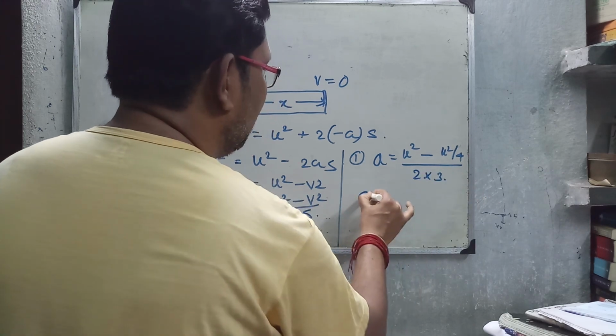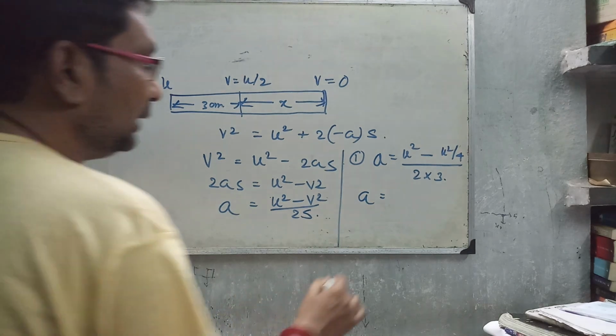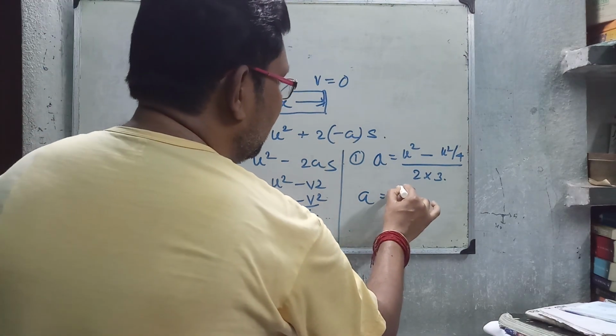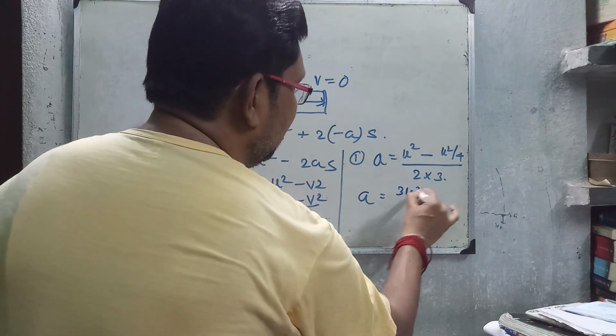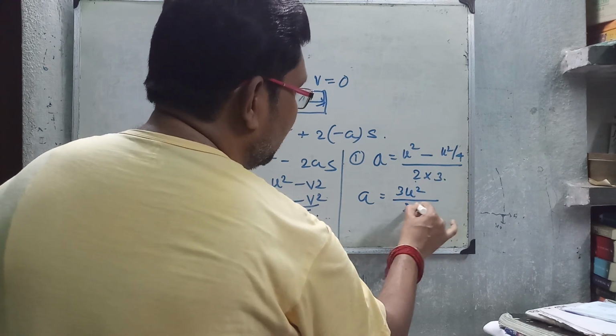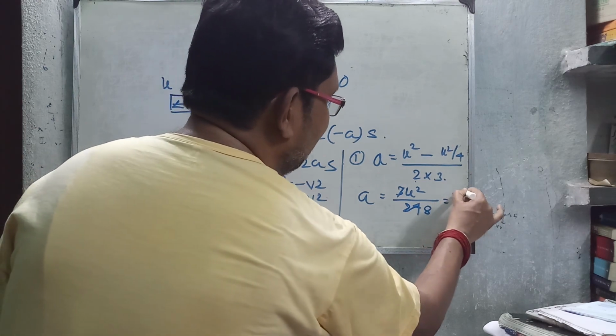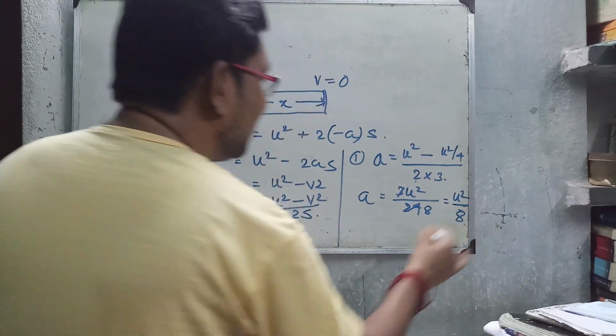So a equal to u square minus u square by 4, that is 3u square by 4, divided by 2 into 3. 3u square by 4, 4 into 2 into 3, 8, 24, cancelling 3, 3, 8, that is a equal to u square by 8.